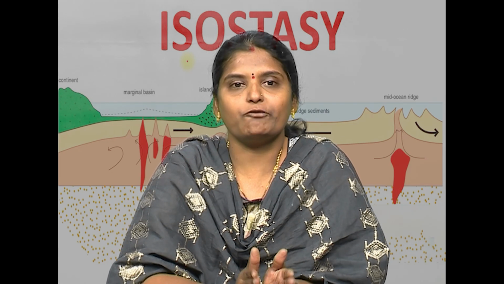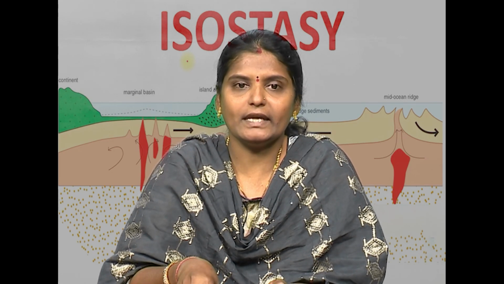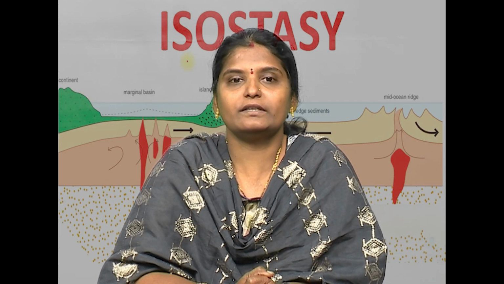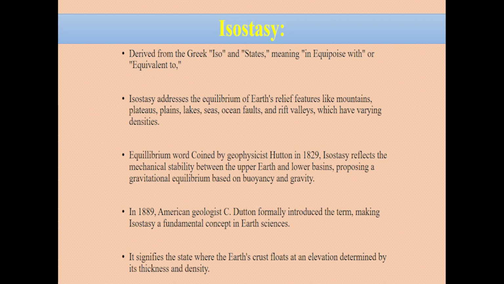First and foremost is the theory of isostasy. Isostasy is a word derived from the two Greek words iso and stasis, meaning equipoise with or equivalent to. Isostasy is the mechanical stability between the upper earth and the lower basin.